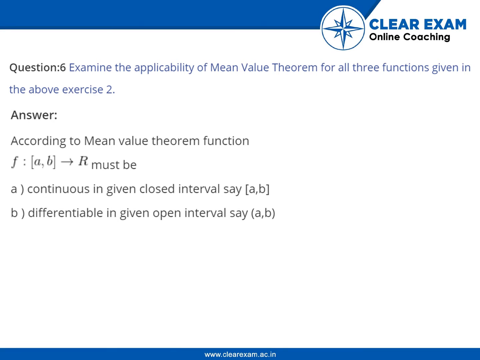The answer is, according to mean value theorem, function f, the range of which is closed interval a to b, must be continuous in the given closed interval a comma b, and differentiable in the given open interval a comma b. Then there exists a c belongs to x comma y such that f dash c is equal to f b minus f a upon b minus a.